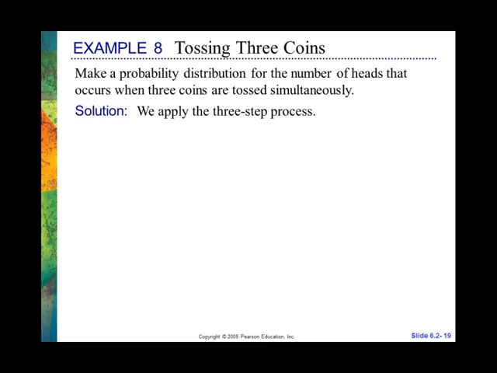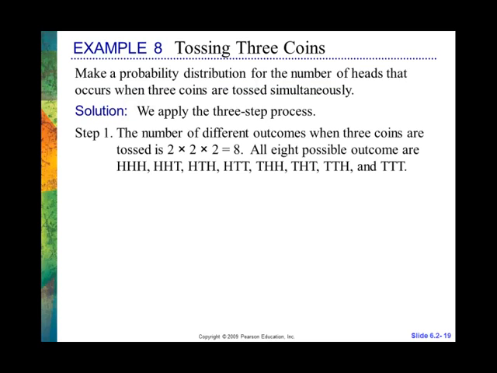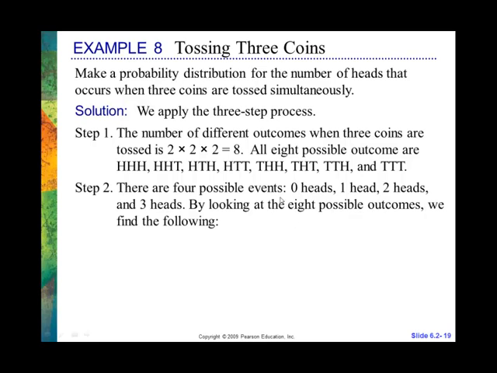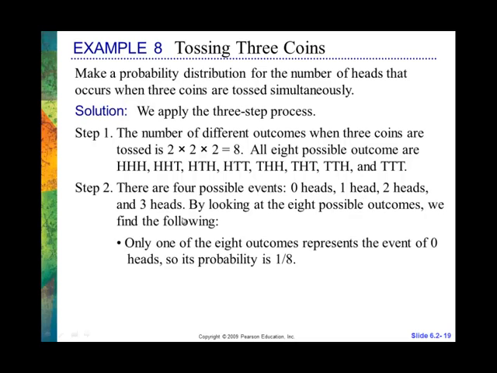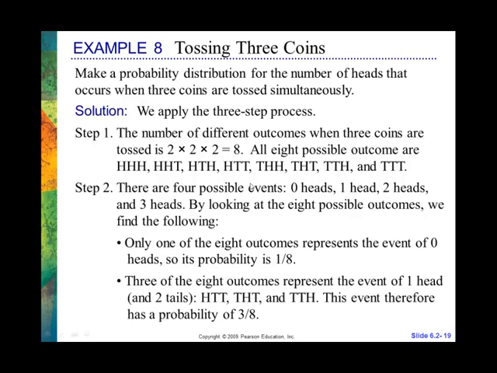So here they're going to give you another example. We're tossing 3 coins. We know that there's 8 possible outcomes because we've seen it before, but there's only 4 events: no heads, 1 head, 2 heads, and 3 heads. Only one of the outcomes has 0 heads. That's tails, tails, tails, the last one. So the probability of that happening is 1 time out of the 8 possible outcomes.